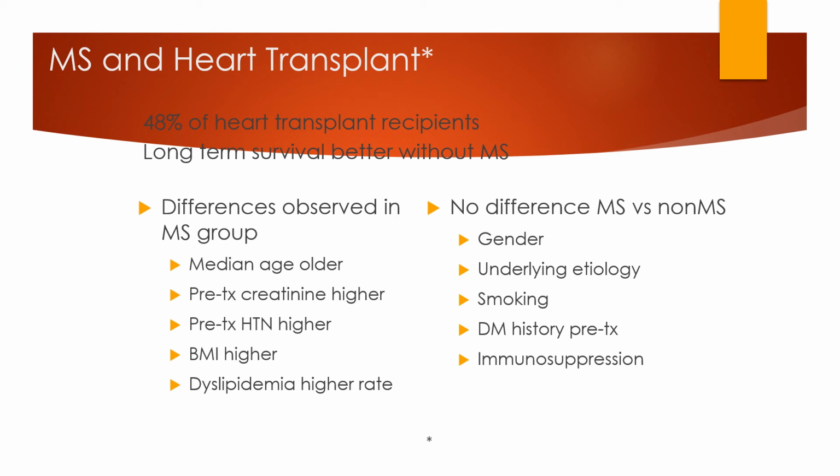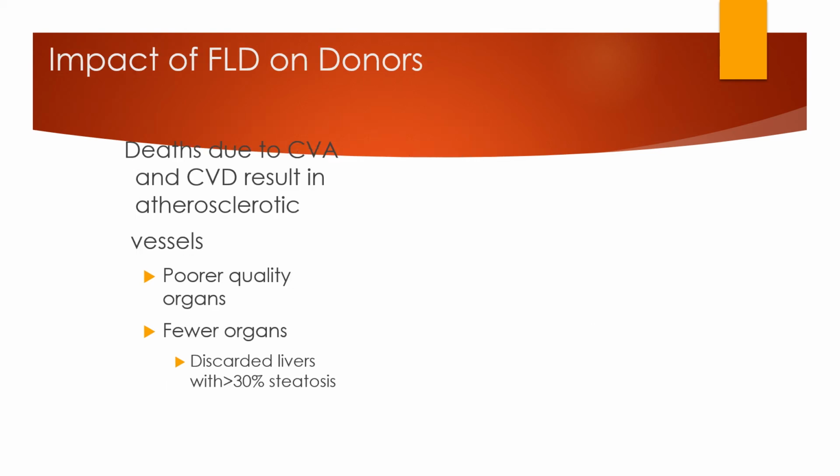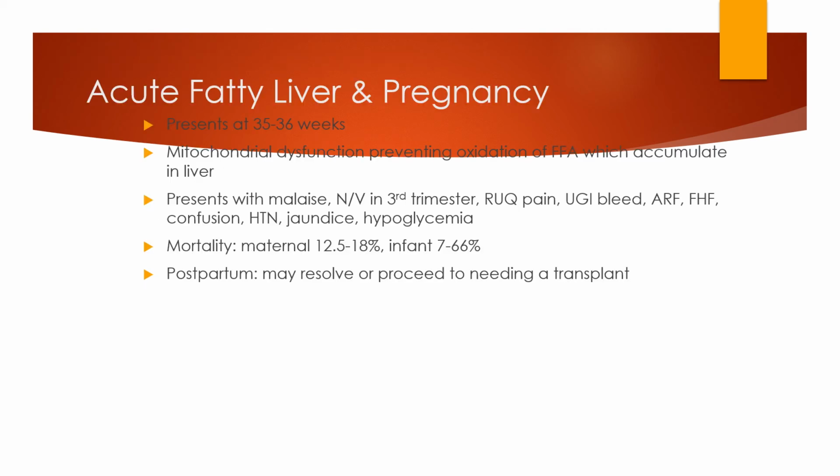pre-transplant immunosuppression. Impact of FLD on donors: death due to CVA and CVD results in atherosclerotic vessels, poor quality organs, and fewer organs; livers with 30% steatosis are discarded.